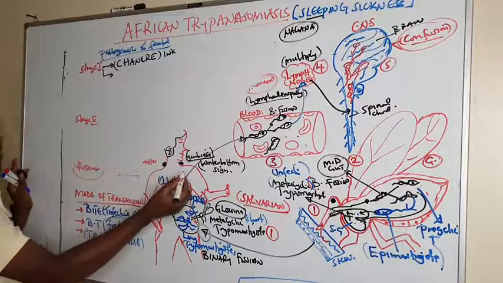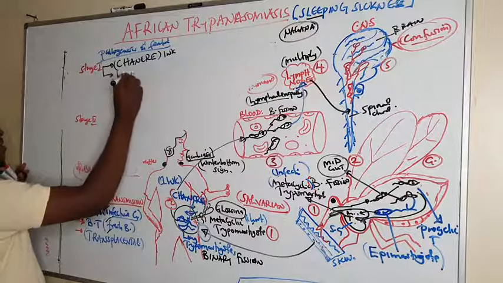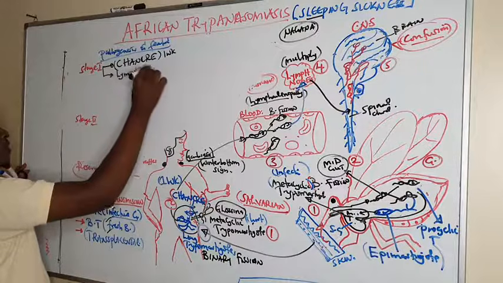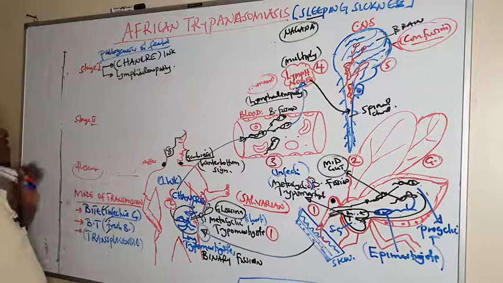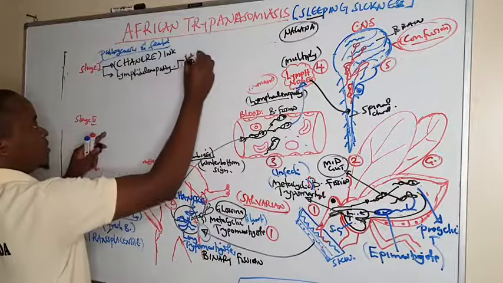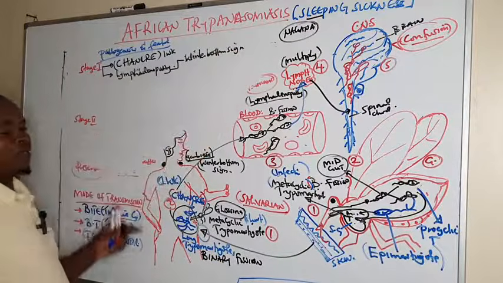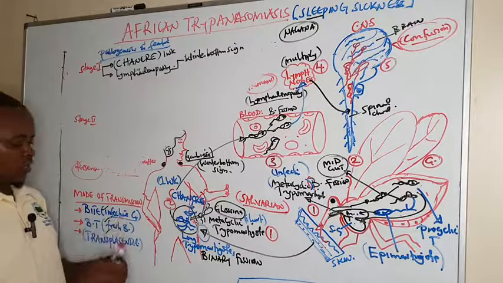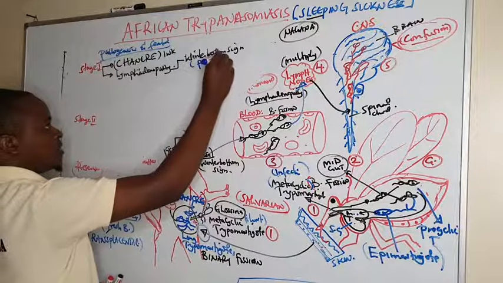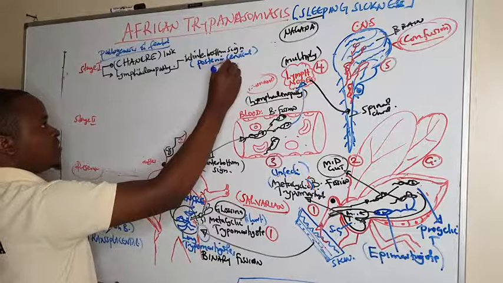But we have also seen them invading the lymph nodes, resulting in lymphadenopathy, swelling of the glands, whereby there is what we call Winterbottom's sign. This Winterbottom's sign is seen in Gambians, and is characterized by the swelling of the posterior cervical lymph nodes, that is within the neck region.